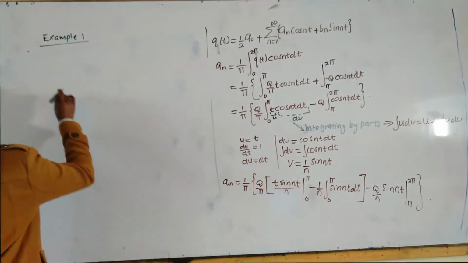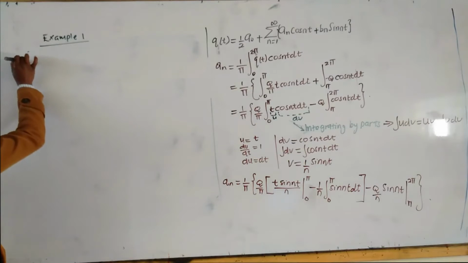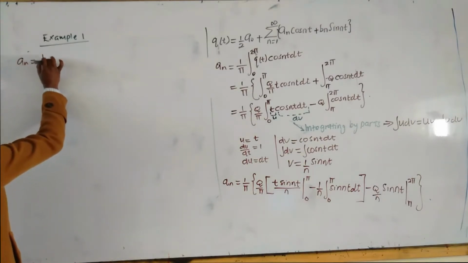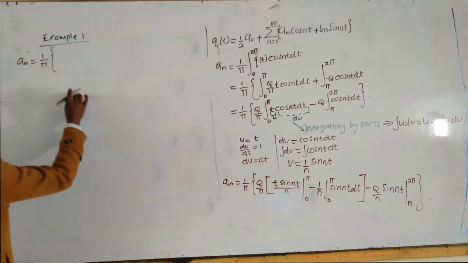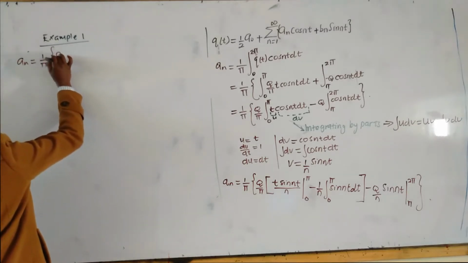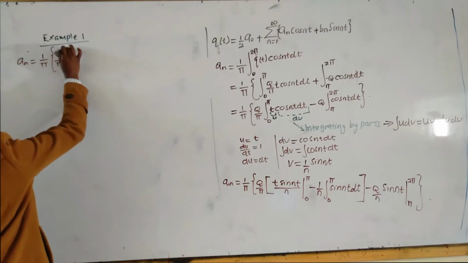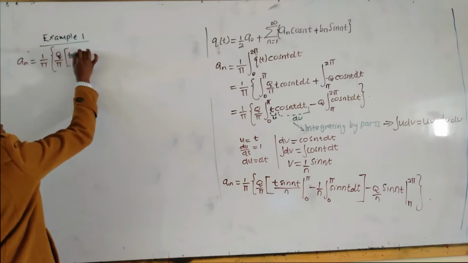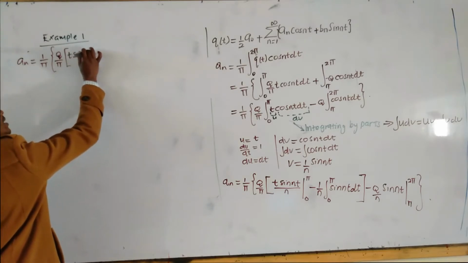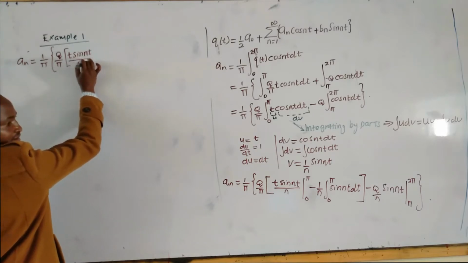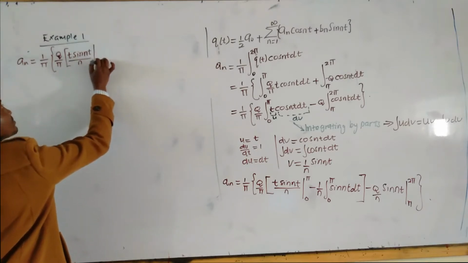So you have a_n is equal to 1 over pi, bracket, t sine nt over n, limit from 0 to pi.